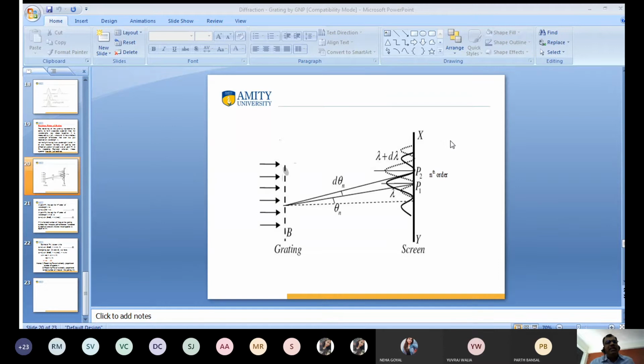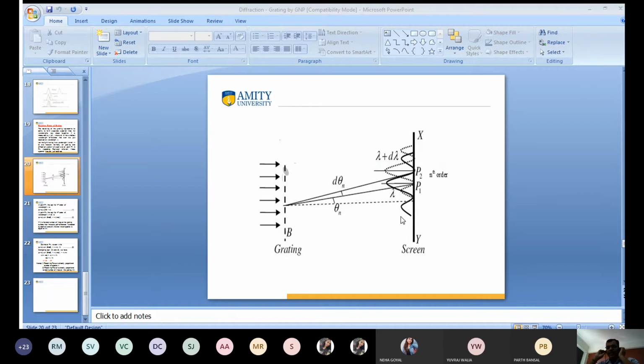So we want to calculate the resolving power. Any doubt to ask me? My dear friend, I explained to you about the grating, how light passes through and diffraction takes place. There are two wavelengths, lambda and lambda plus d lambda, where d lambda is a very small difference. When they pass through the grating, we get diffraction angles for the different wavelengths. Theta n is the diffraction angle for wavelength lambda, and theta n plus d theta n is the diffraction angle for the second wave, lambda plus d lambda.